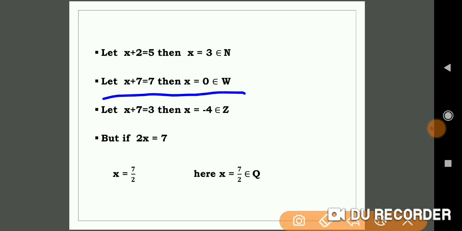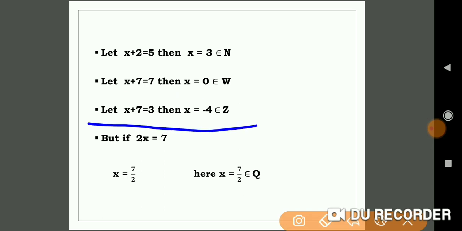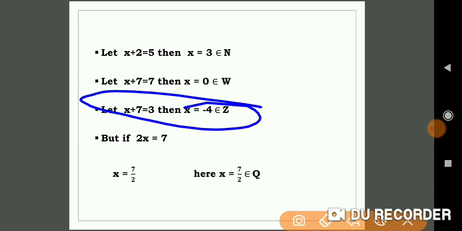That 0 belongs to the whole numbers. When you see the next equation, x plus 7 is equal to 3, this is true when x is equal to minus 4, and that minus 4 belongs to the integers.